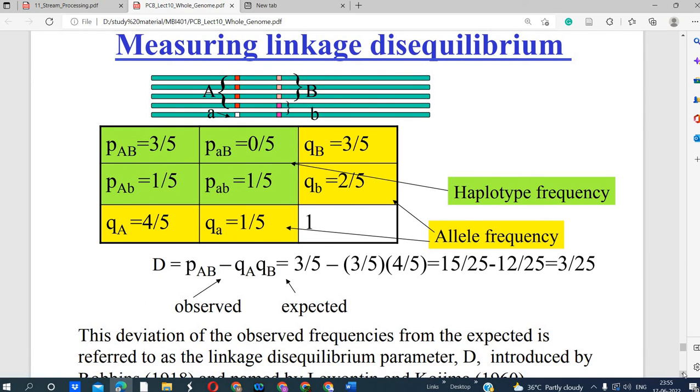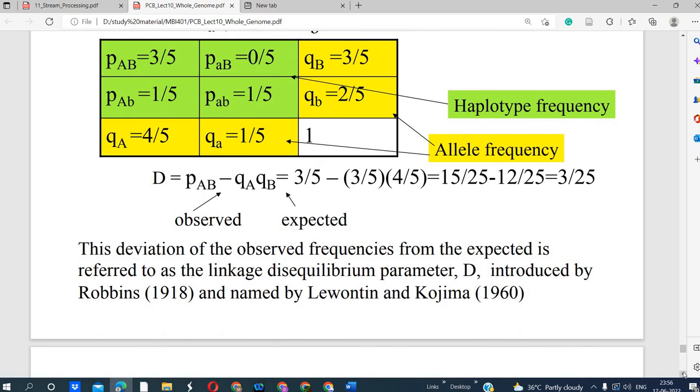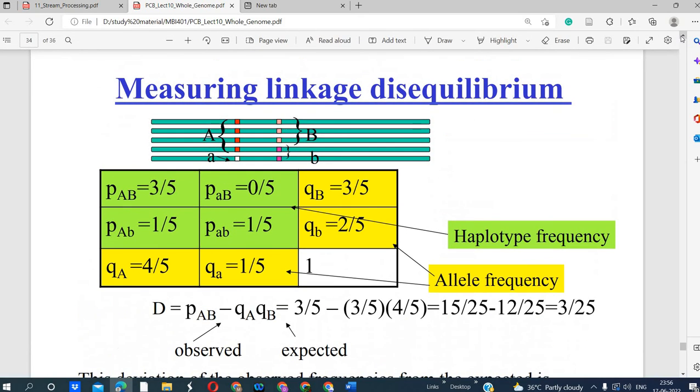So in this figure, in this table you can see the different recombinants. Haplotype frequencies are given here and allele frequencies are also given here. Capital A, capital B, small a, small b, and the recombinants are also given here.